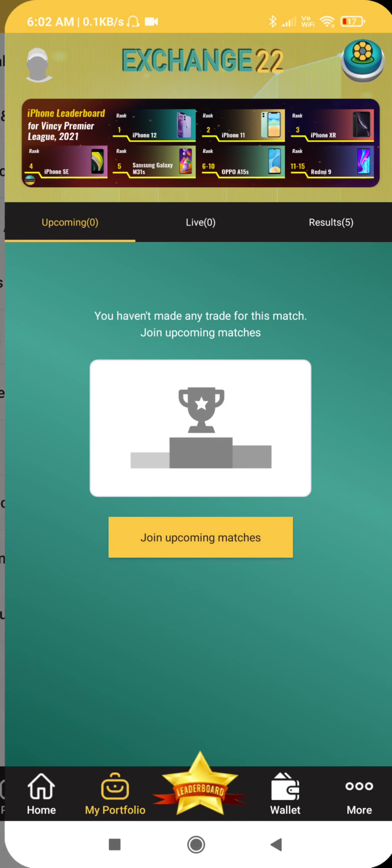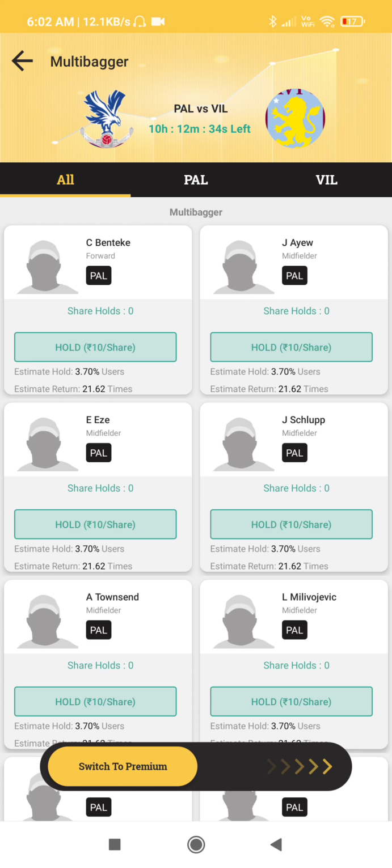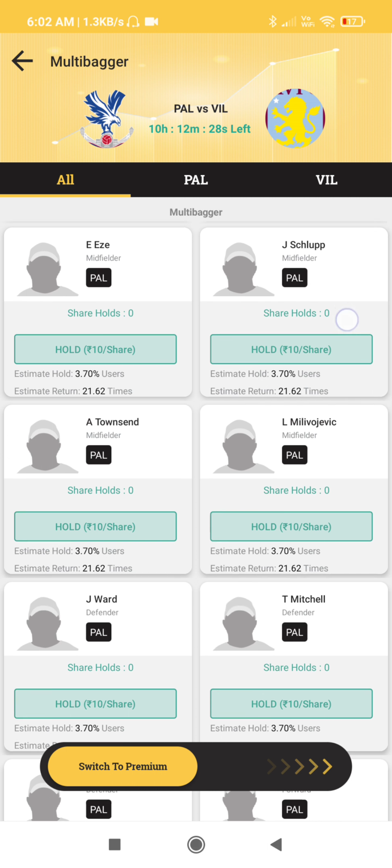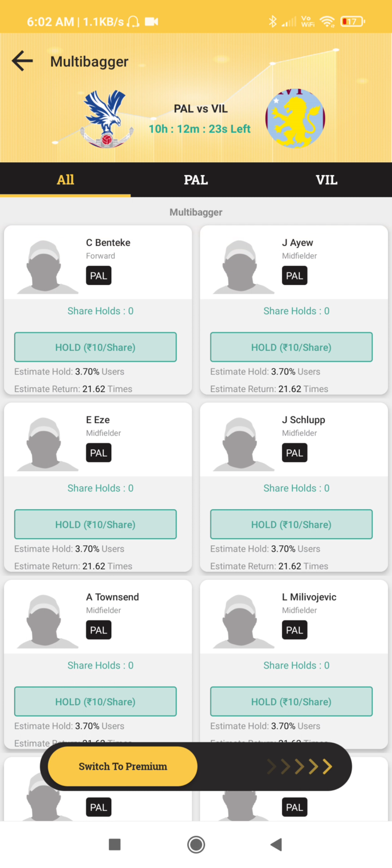Now I'll show you what is multi-bagger. Suppose you feel only one particular player will bring the highest points today in the match between Crystal Palace and Aston Villa.